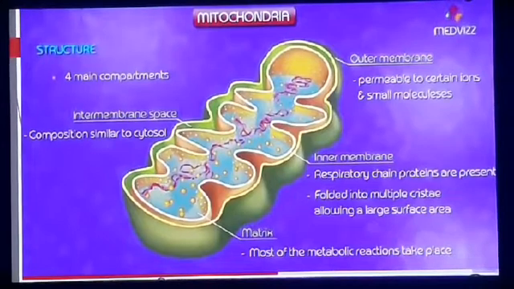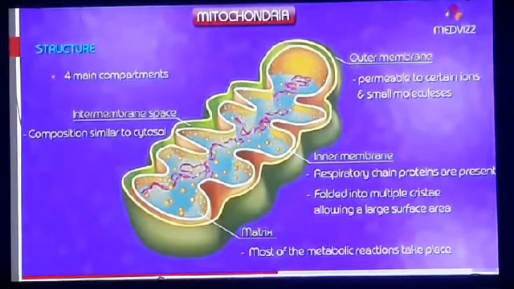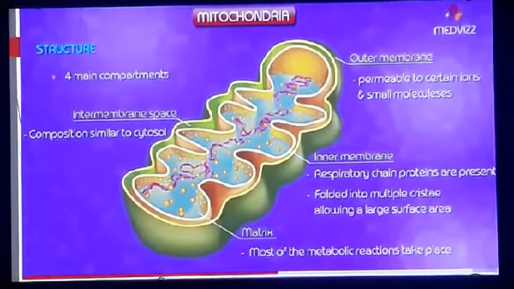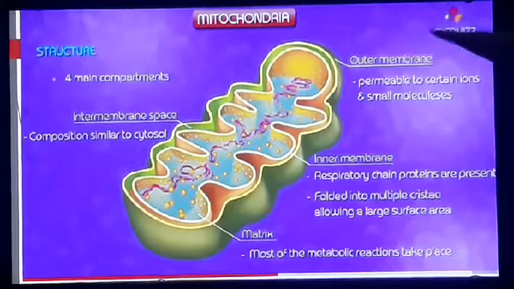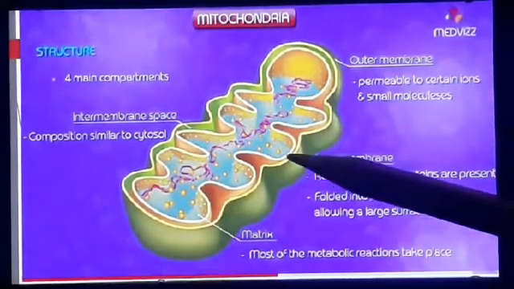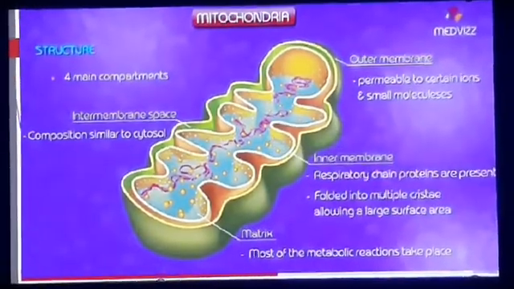Mitochondria are double membrane cell organelles, meaning these are bounded by two membranes. You can observe here, this is the outer membrane and this one is the inner membrane.